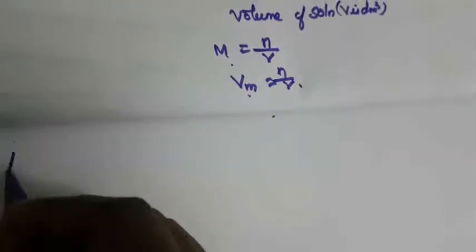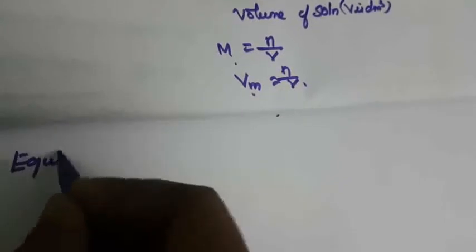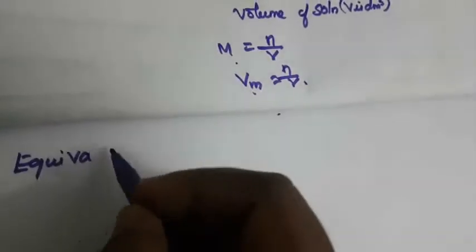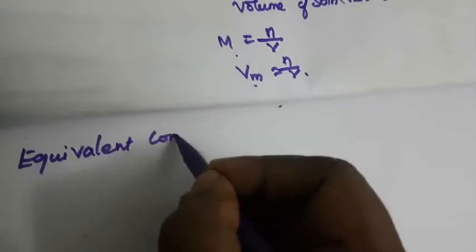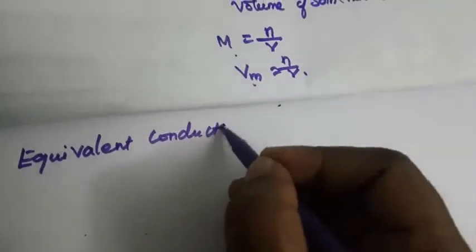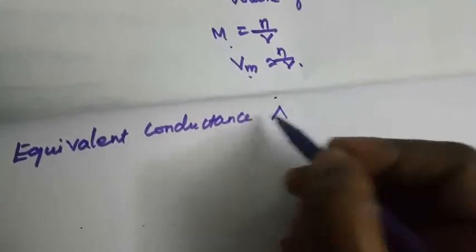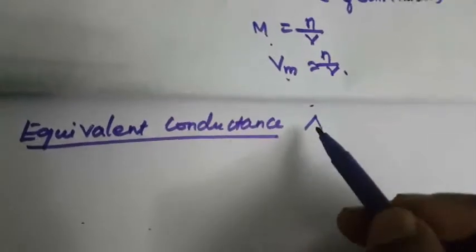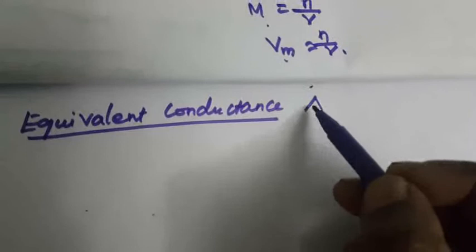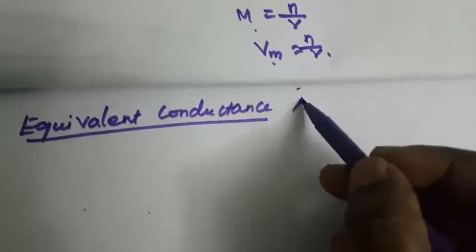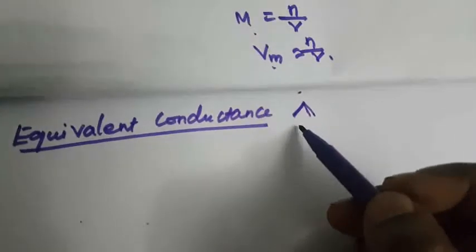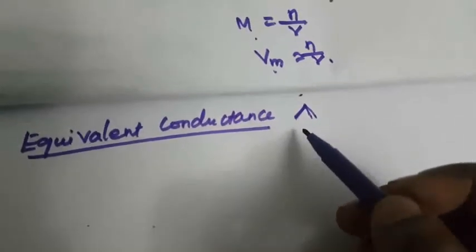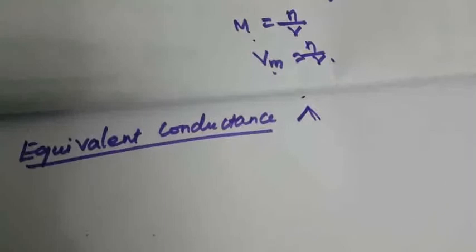What is equivalent conductance? It is similar to the molar conductivity. The symbol is called inverse lambda, so instead of lambda they are writing inverse lambda. So this is the unit. Next, what is meant by equivalent conductance?